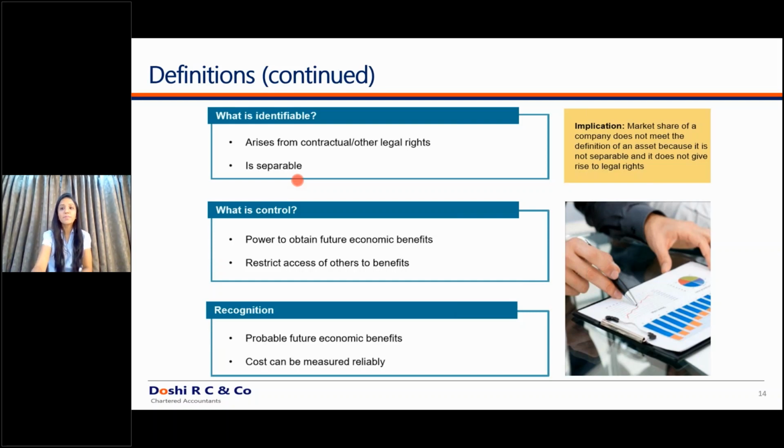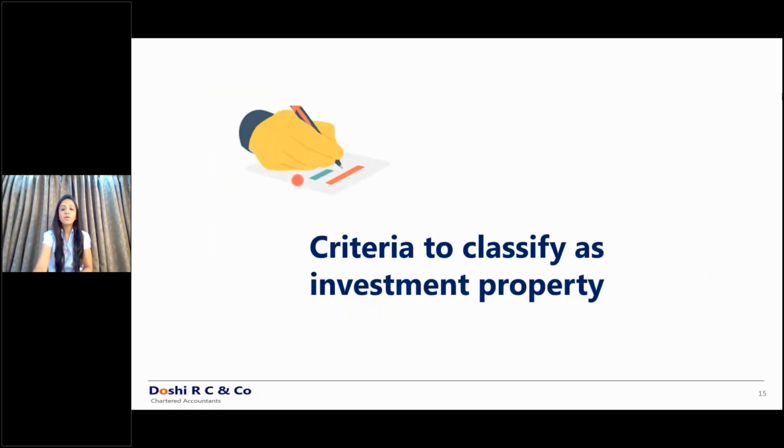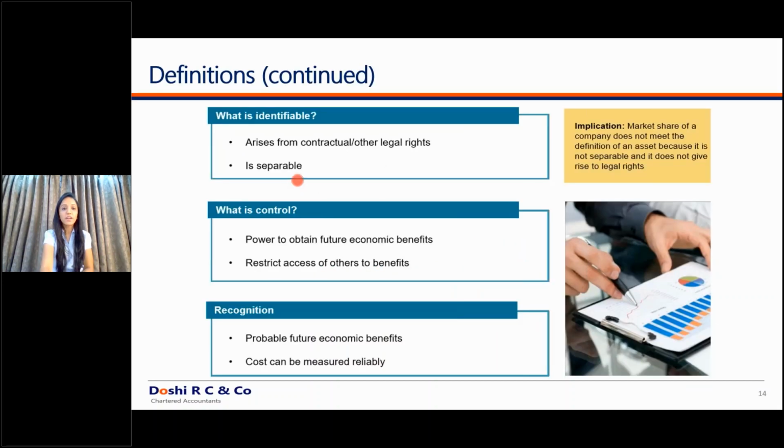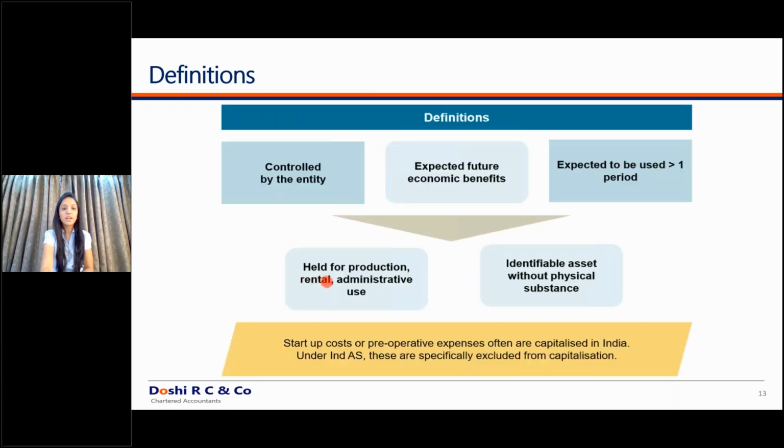If you have any queries, please note them down and we will discuss them ahead. So these criteria were about what is property, plant and equipment and what is an intangible asset. Please note this word, rental. We will discuss it ahead also. So please remember this.